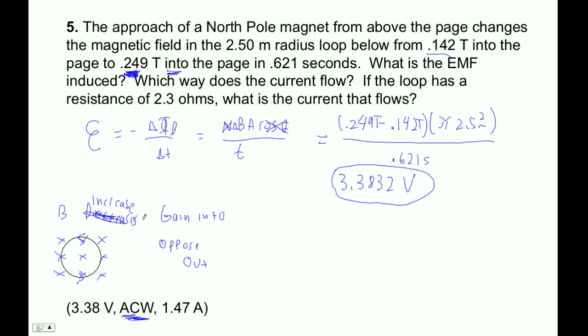Or another way to do it is to imagine the north pole of the magnet coming down toward the page. You don't want it to approach, so you create a north pole facing out of the page, and that opposes the motion of the magnet.